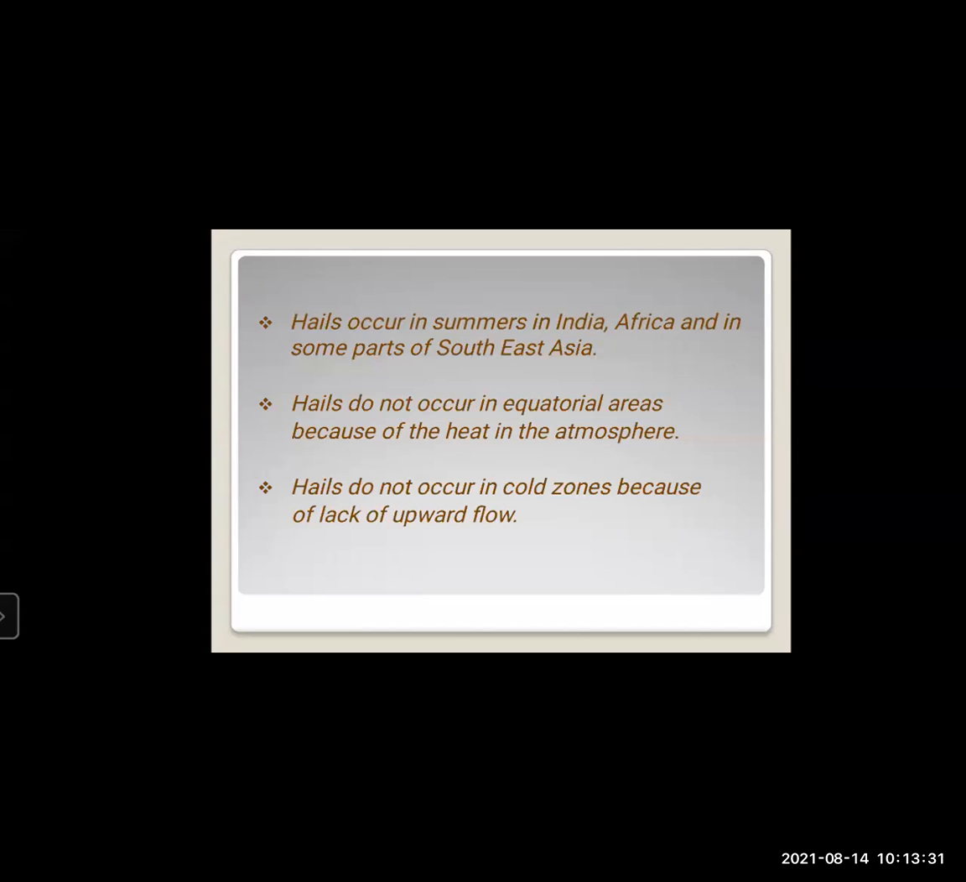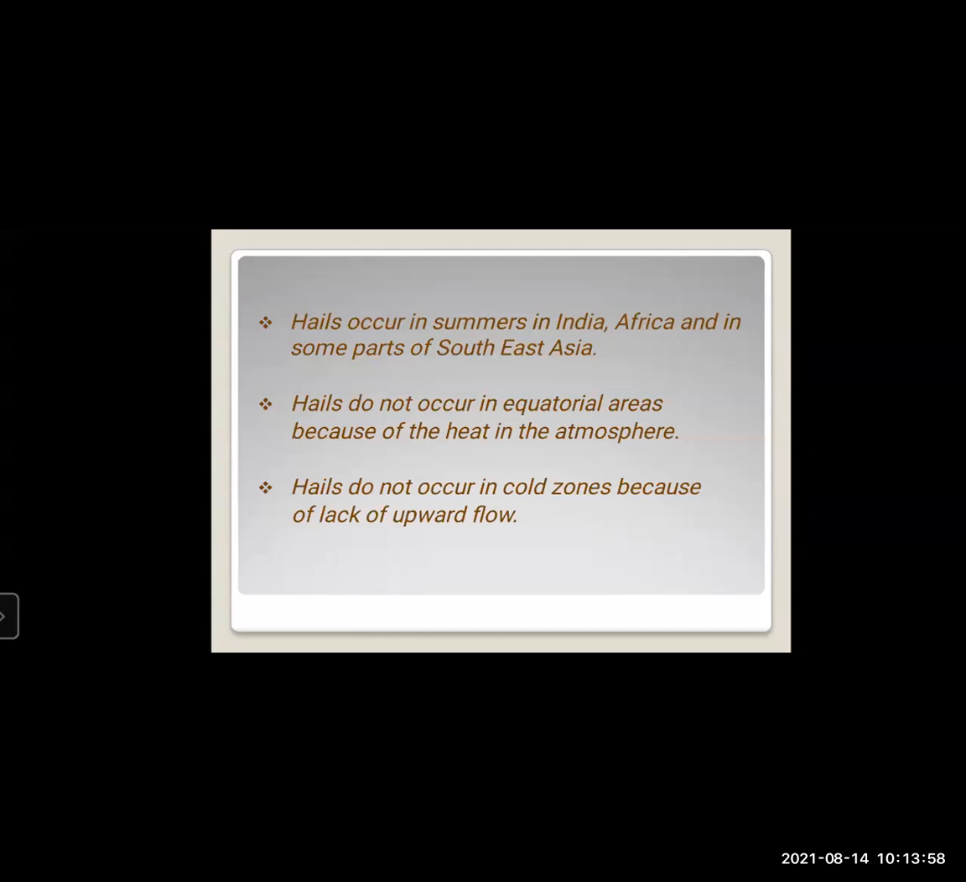In the cold zones, the temperature is at 0 degrees only. There is very little flow of air, so very little upward flow of air. Because of this, in the cold zones, hailstones are not formed. This was the example of hailstones.